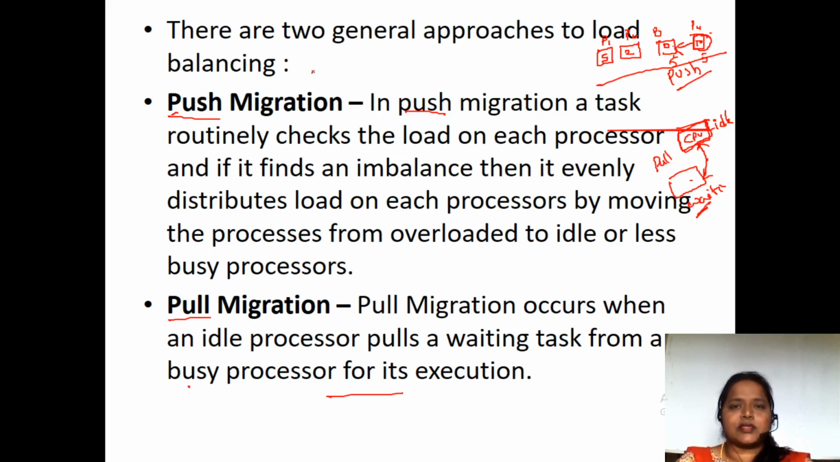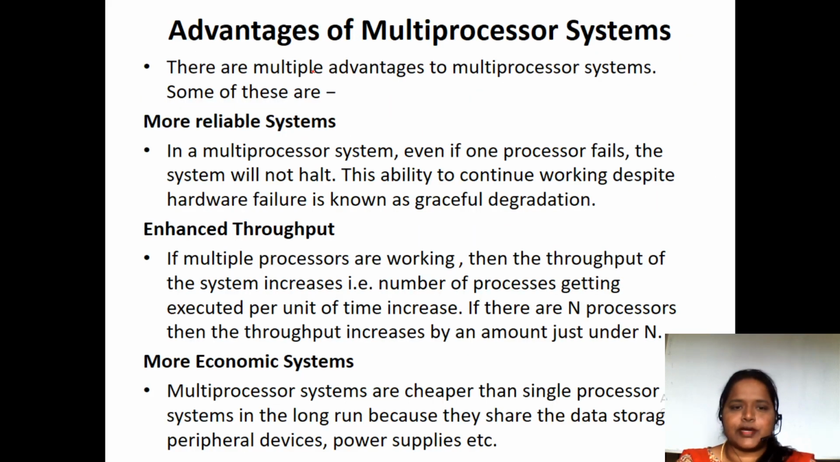Pull migration in the sense, the CPU is idle, it is going to pull the task from the waiting state which are under execution. Push migration in the sense, if any processor is said to be of less workload, we are pushing the load to that processor from the heavy workload to the less workload. So that is the load balancing in which we have pull migration and the push migration.